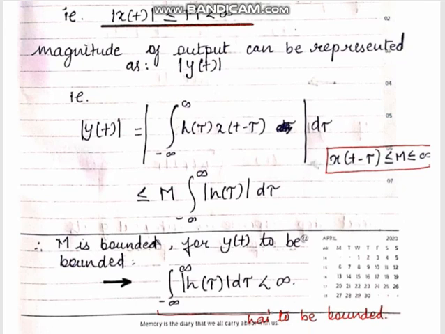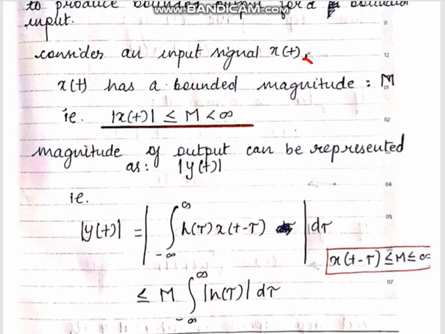Now look at this particular expression. Over here it is the integral with limits minus infinity to infinity of h of tau times x of t minus tau d tau. Yes or no? We already know that our input signal x of t is a bounded signal, that means its magnitude is less than infinity. So if x of t is a bounded signal, then its delayed variant, that is x of t minus tau, is also a bounded signal. That means its magnitude is less than infinity.